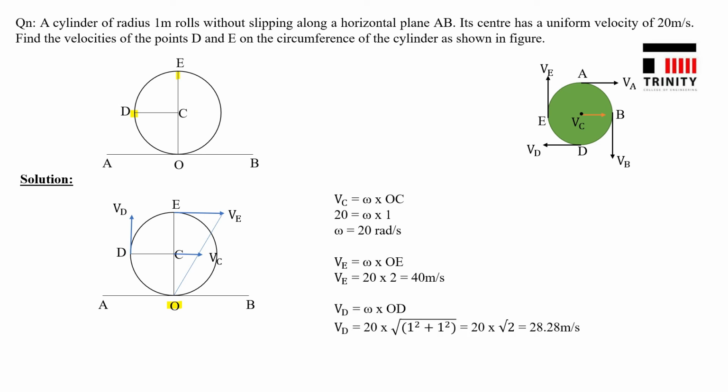Similarly, VD is equal to omega into OD. OD can be calculated by using the Pythagoras theorem. OD is equal to root of 1 square plus 1 square, that is root 2. So VD is 20 root 2, which is equal to 28.28 meter per second. So for solving problems using the concept of instantaneous center, first you need to locate the instantaneous center and then apply the properties of instantaneous center. This is a very important topic. Please study it properly. Thank you.